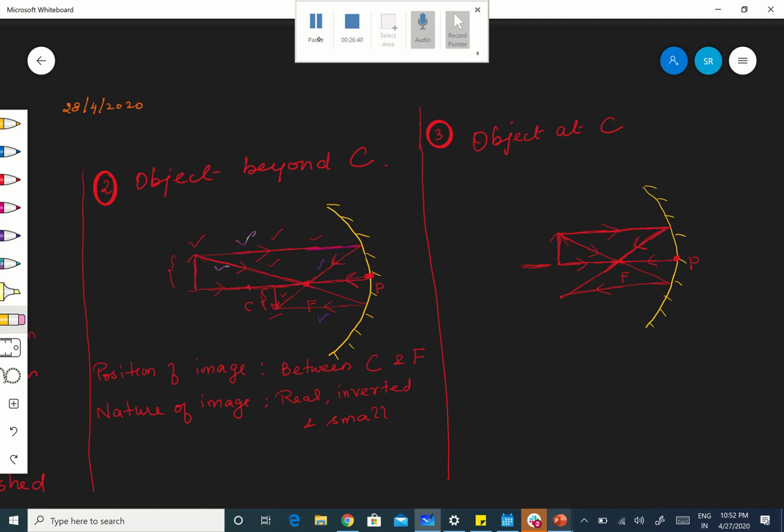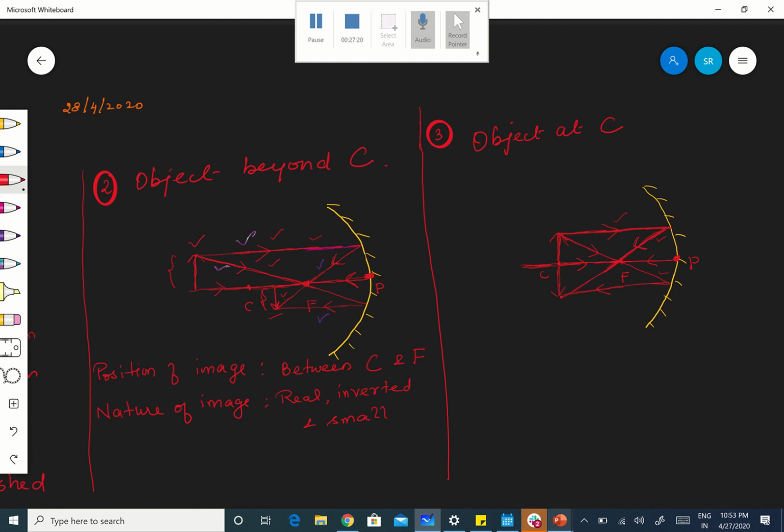Okay, therefore this is your C, therefore here is the image. There is the image, right? How nice, you see. Therefore, what is that? See, the ray which is parallel to the principal axis, after reflection, passes through the focus. And the ray which is passing through the focus, after reflection, becomes parallel to the principal axis. Reflected ray will be parallel to the principal axis.